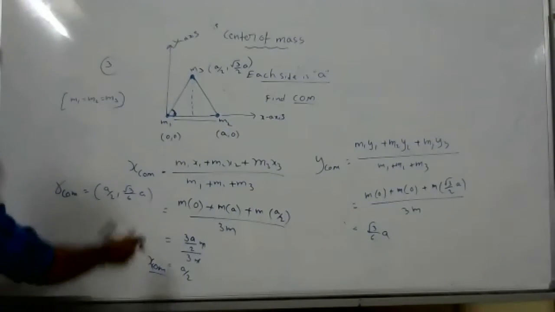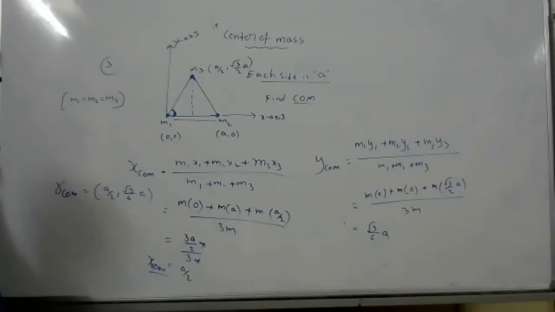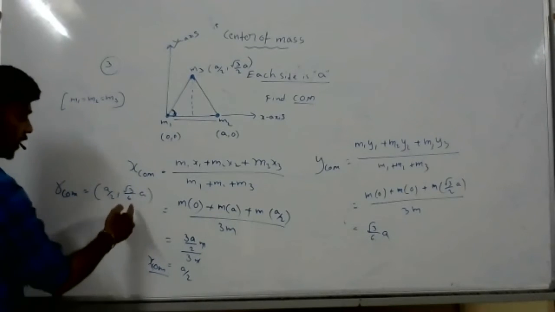Even the 6 you can write as 2 into 3. After that, you can write root 3 into root 3, which cancels, and 1 by 2 root 3 you can also write. Getting my point?